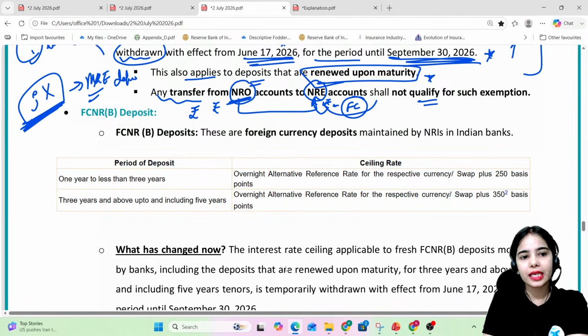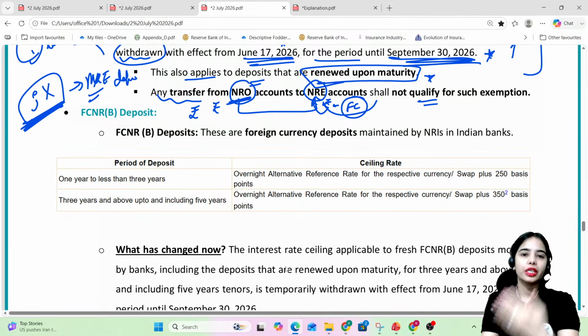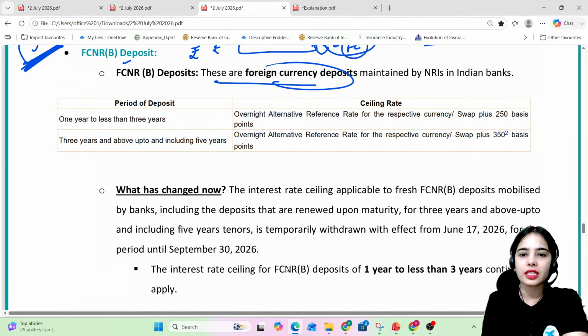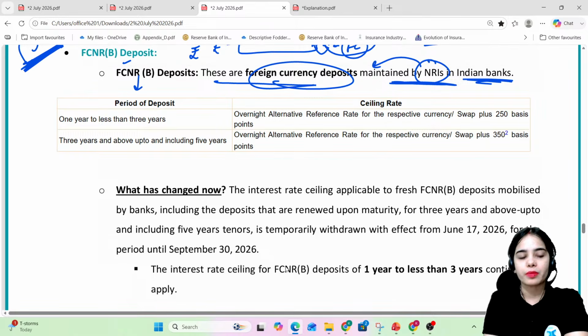So interest rate ceiling has been removed for the NRE deposits that are of the tenure of 3 years or above, the fresh NRE deposits or the renewed NRE deposits. Now FCNRB deposit, here the foreign currency deposits are maintained by NRIs in the Indian banks. Their foreign income is kept in the foreign currency form only. Because the foreign currency is coming from the non-resident Indians, the money in the deposit accounts is kept by the banks in the foreign currency only.